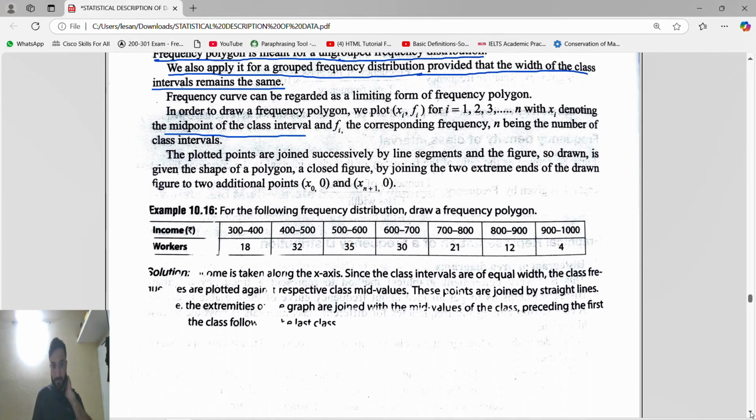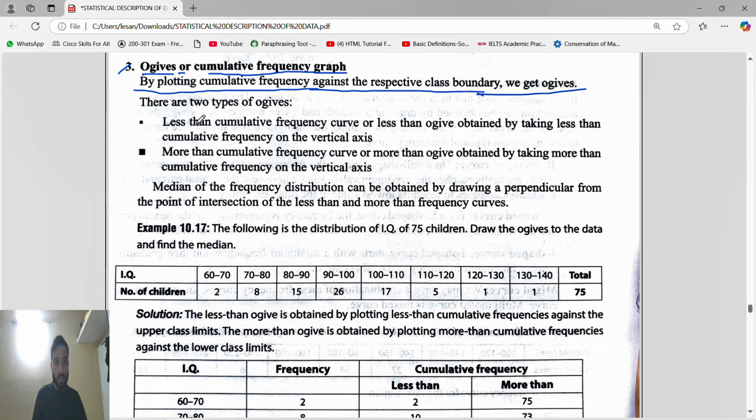Next, there are two types of OGs. If you take the less than cumulative frequency, you will get the less than cumulative frequency curve or less than OG. The more than cumulative frequency curve or more than OG is obtained by taking more than cumulative frequency on the vertical axis. So both are on the vertical axis.